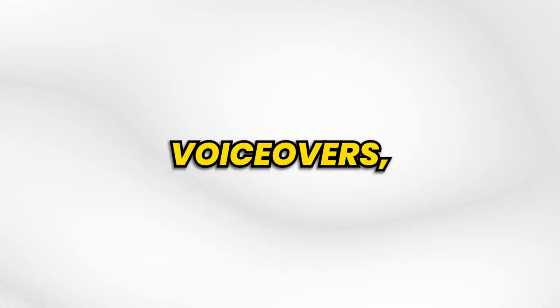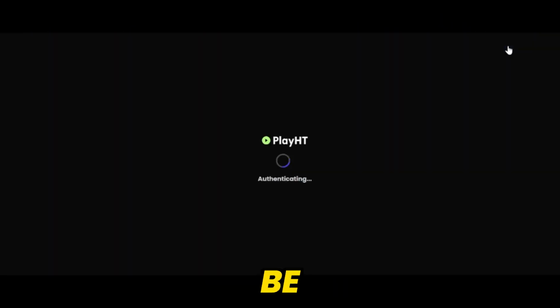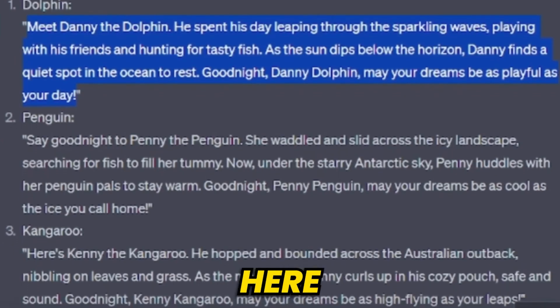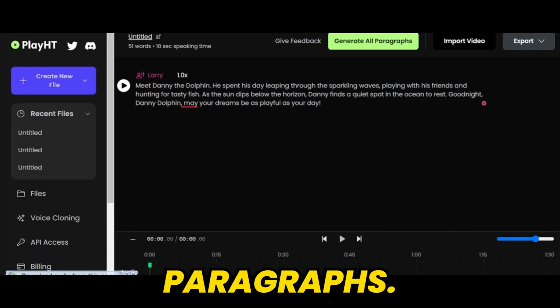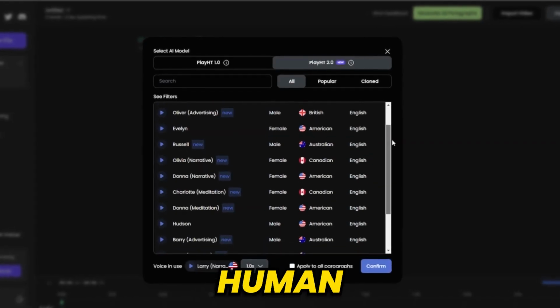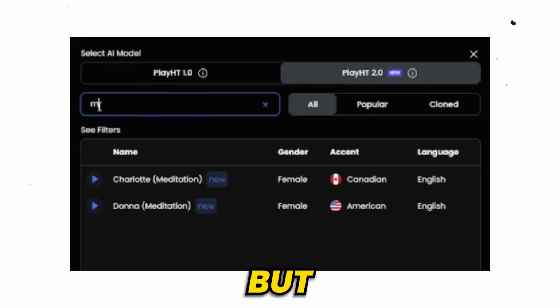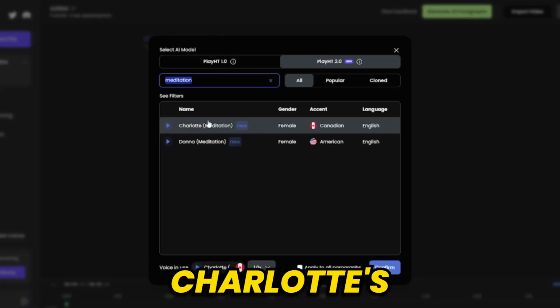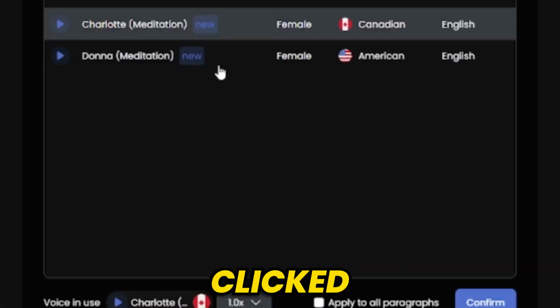To create voiceovers, create your account, and then you will be directed to this interface. Clear the pre-written paragraph and copy-paste your script here. Before we divide it into paragraphs, click on the pink text that says Laris to change the voiceover artist. As I have mentioned before, there are several human voiceovers that you can choose from, but for these videos, I will search for a meditation voiceover. I really like Charlotte's voice, so I selected it and then clicked on confirm.